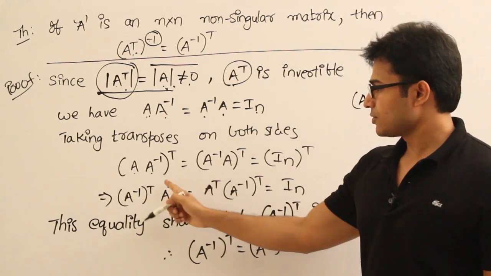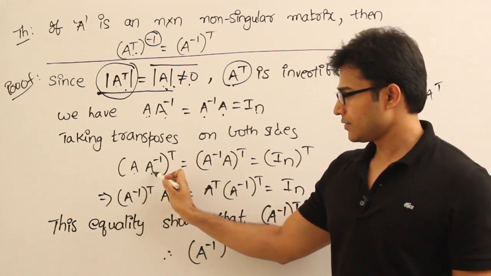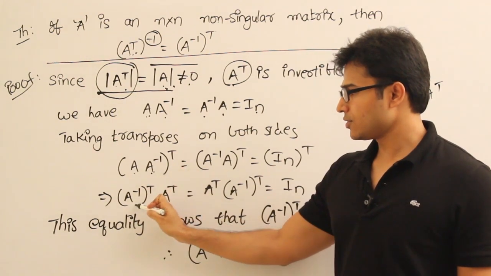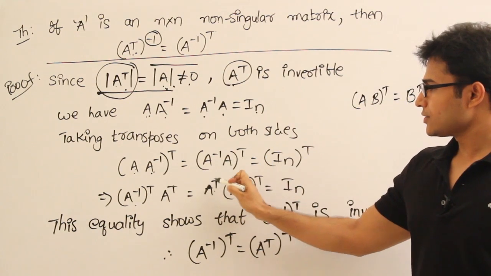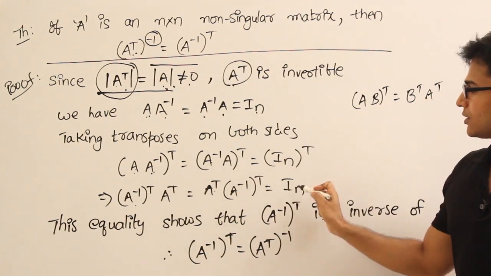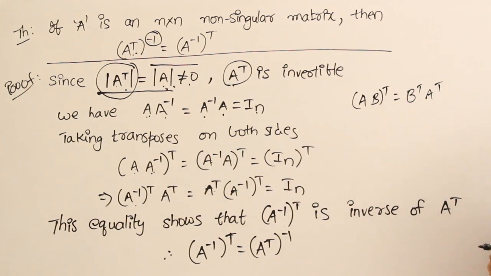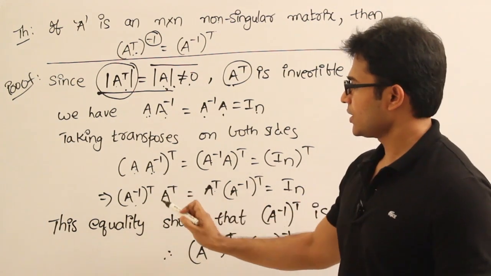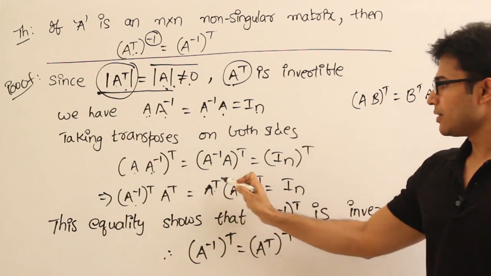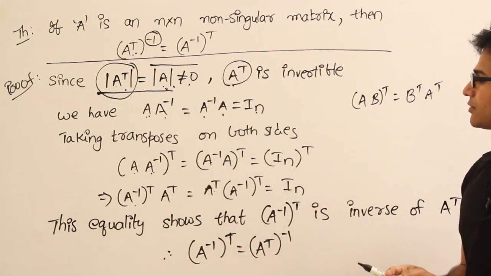I'm just applying the transpose and then I'm expanding it out in such a way that I'm reversing, which means A transpose, A inverse transpose into A transpose, and A transpose into A inverse transpose, that equals In. Got it? Now you observe this. We have A inverse transpose here and A transpose here, A transpose here and A inverse transpose here, right?